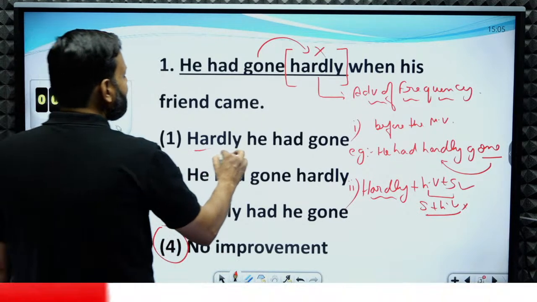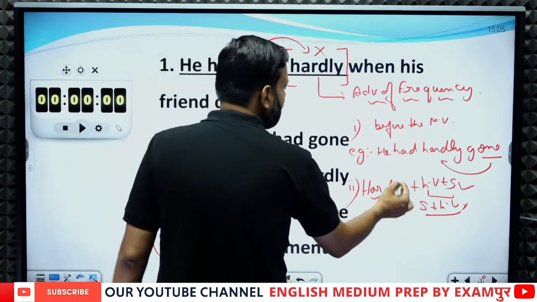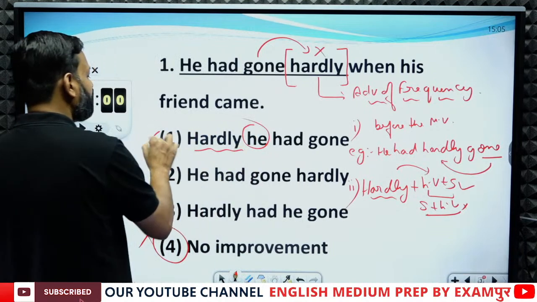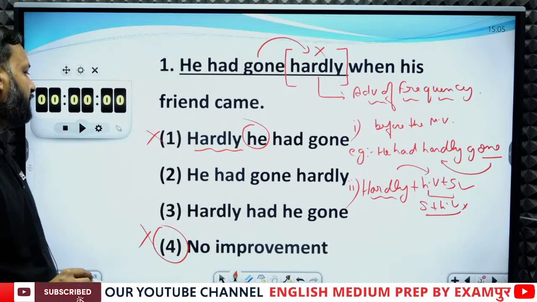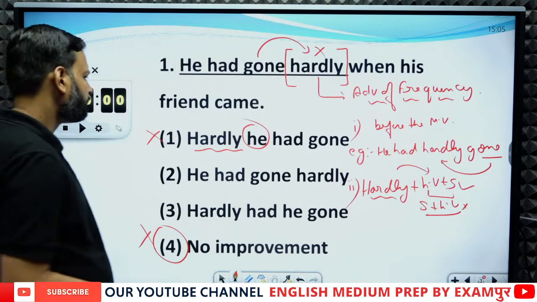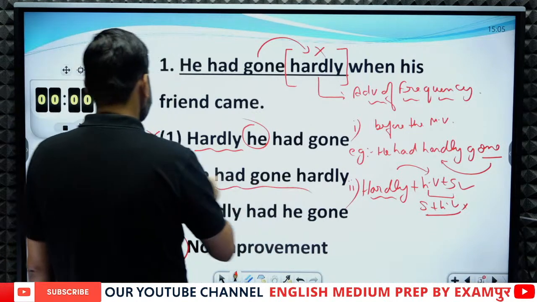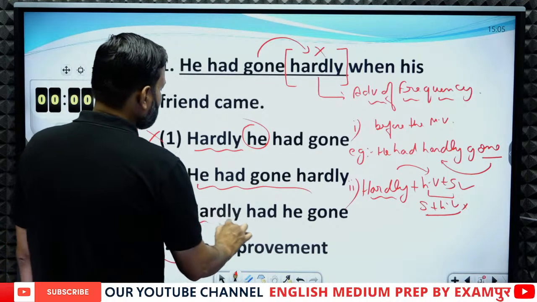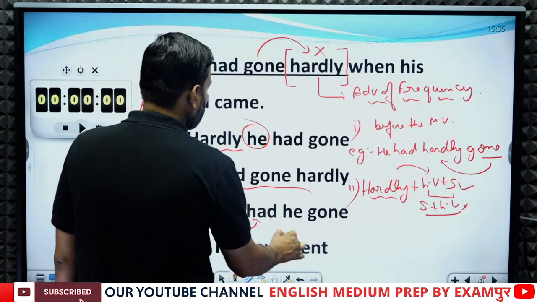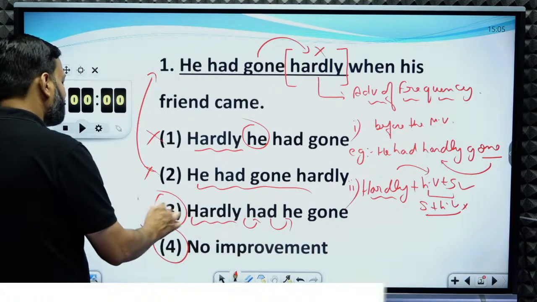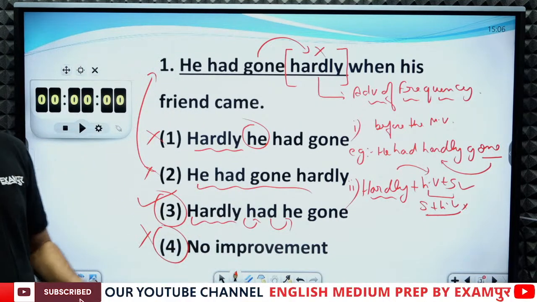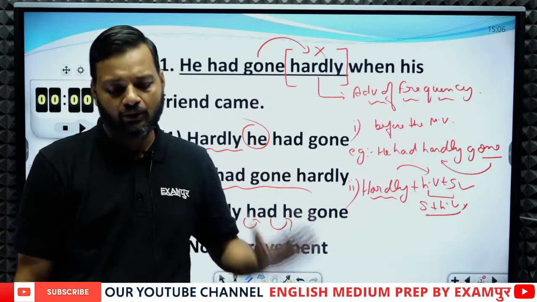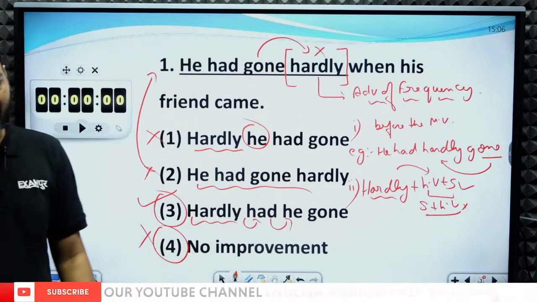Now, hardly he had, as I told you, hardly must be followed by a helping verb, but in the first option hardly is followed by subject, so it cannot be the answer. The second option is the same as the question, so it cannot be the answer. Now the third option has hardly in the beginning followed by helping verb and subject, so this is the right answer. I will give you the full concept behind the questions. Hope you got the answer.